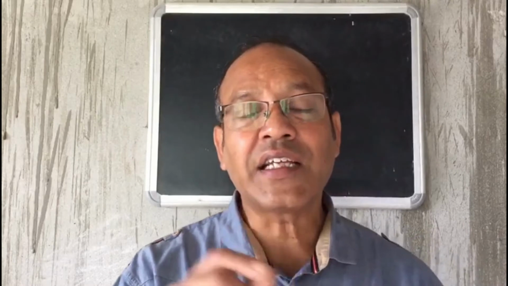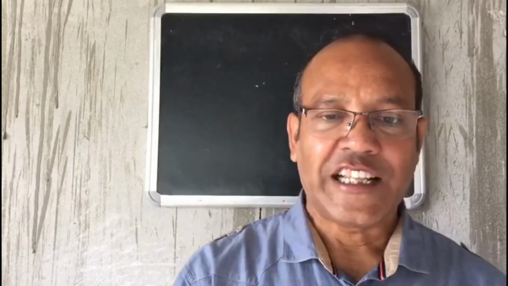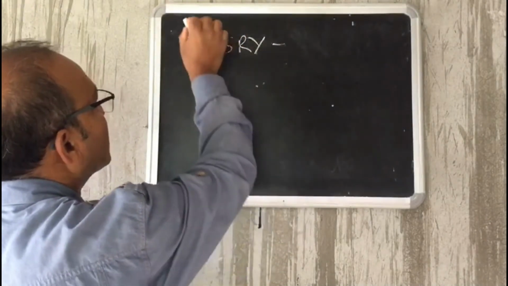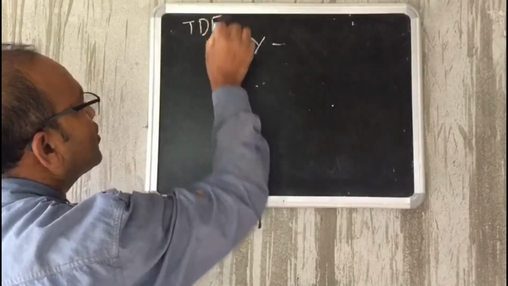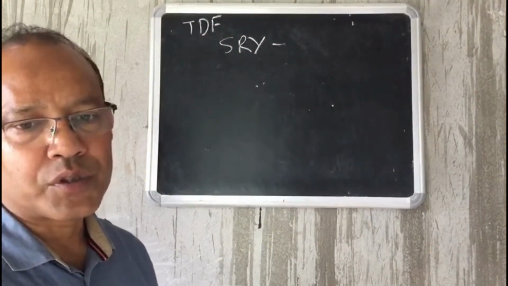Now, when an individual having X and Y carries this SRY gene present in it, the sex determining region on the Y chromosome, then that individual becomes a male. Take for example SRY, the sex determining factor, which is basically produced by TDF, the testis determining factor, which is present in the Y chromosome.